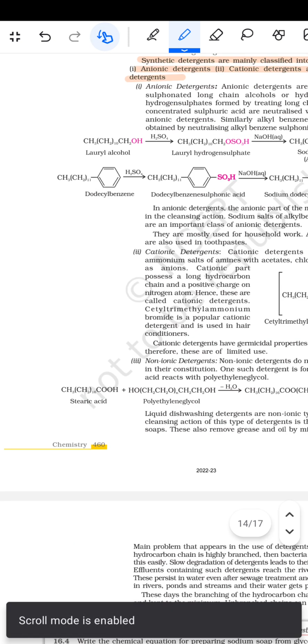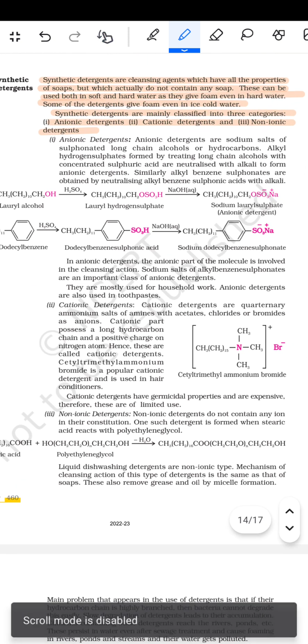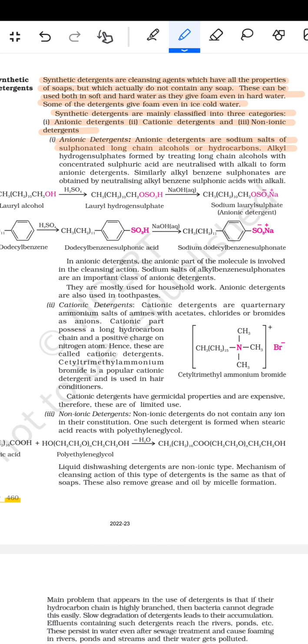So first comes anionic detergents. Anionic detergents are the sodium salts of sulfonated long chain alcohols or hydrocarbons. Alkyl hydrogen sulfates formed by treating long chain alcohol with concentrated sulfuric acid are neutralized with alkali to form the anionic detergent. Similarly, alkyl benzene sulfonates are obtained by neutralizing alkyl benzene sulfonic acid with the alkali.